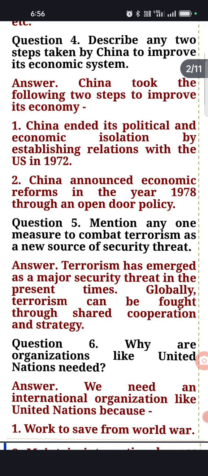Now, fifth question: mention any one measure to combat terrorism as a new source of security threat. Any measure, any step that can help in ending terrorism. The answer is that terrorism has emerged as a major security threat in the present time. Globally, terrorism can be fought through shared cooperation and strategy. All the countries will cooperate with each other, and with proper strategy and planning, they can combat this threatening terrorism.